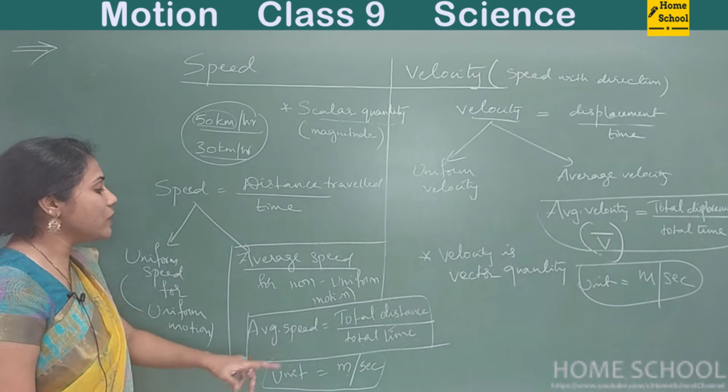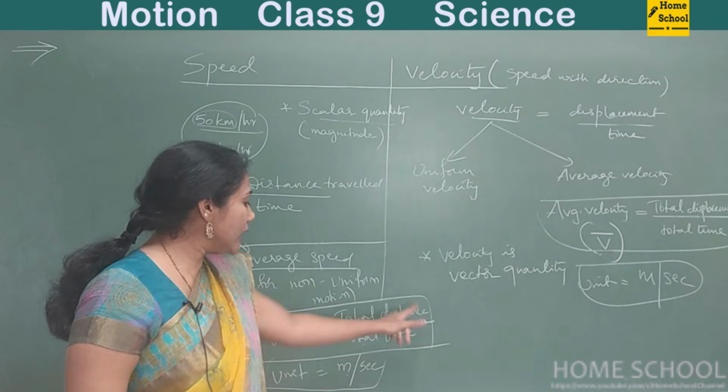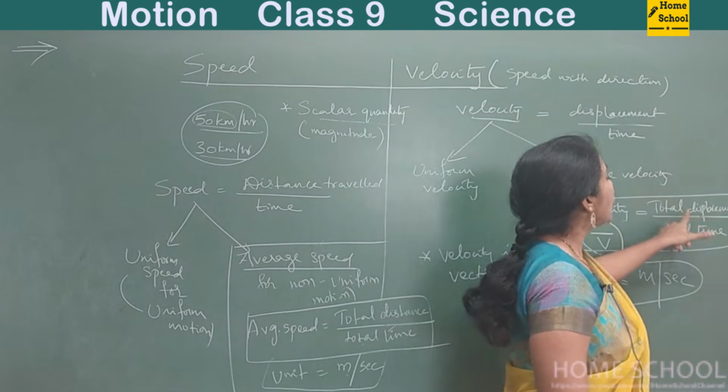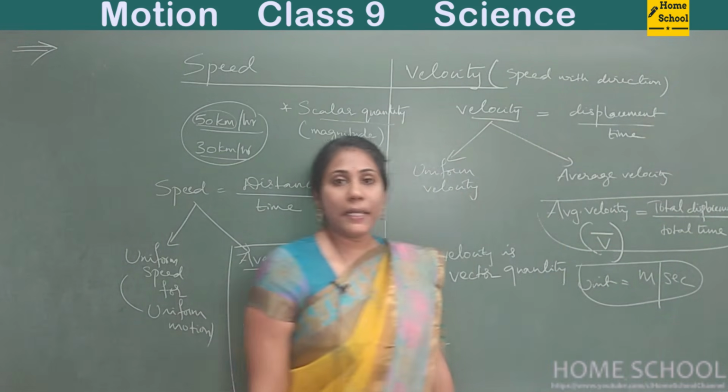Average speed is what? Total distance by total time. Whereas average velocity is what? Total displacement by total time.